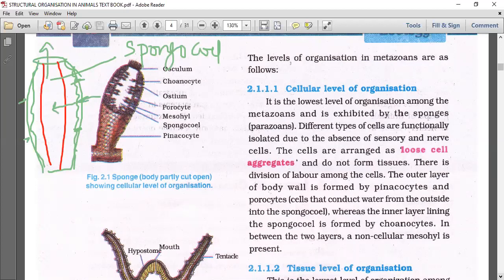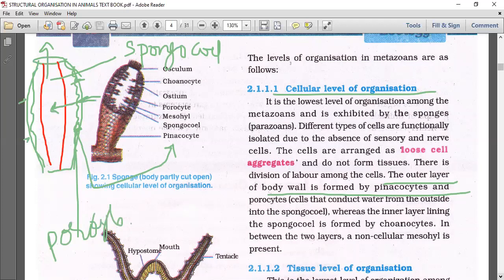We call it the canal system. In the coming days, it will come up for us. Here we'll have only the cellular level of organization. In detail, we have to go into that later. Whatever is given here, I think we are justifying. The outer layer of the body wall is formed by pinacocytes. These are pinacocytes and porocytes. The minute pore-containing cells in between, we call porocytes. Porocytes conduct water, as I showed you.